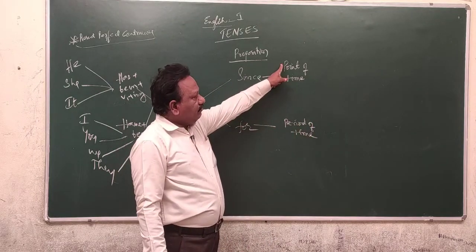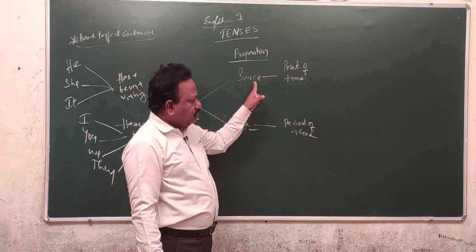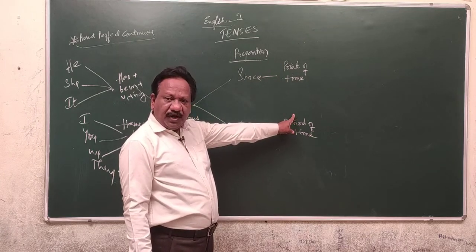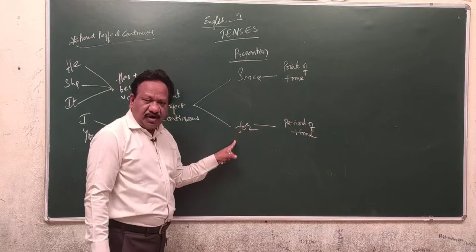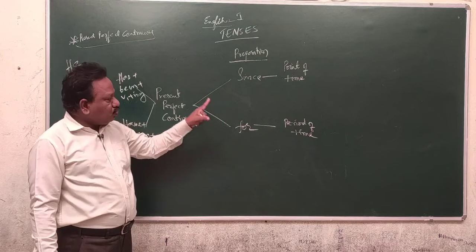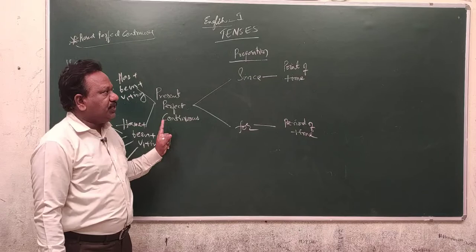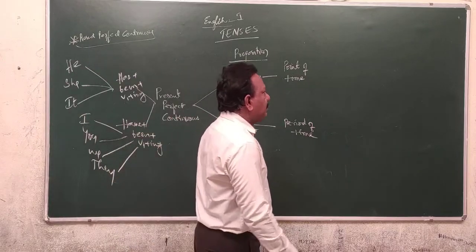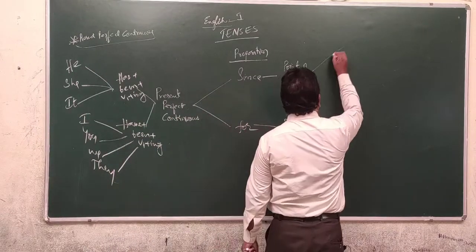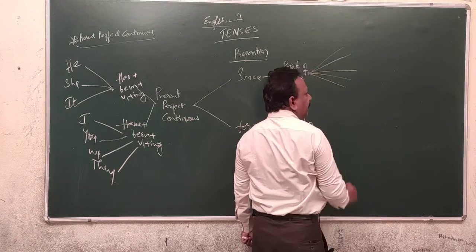See, whenever you come across the point of time, that should be indicated by since preposition. Whenever you come across the period of time, that should be indicated by for preposition. Whenever you come across the since or for preposition, those sentences must be referred in the present perfect continuous tense. Then what is meant by point of time? What is meant by period of time? Specific time factor is called point of time.